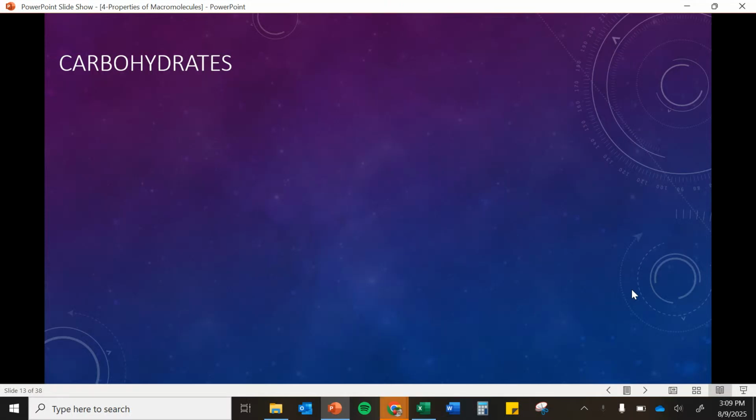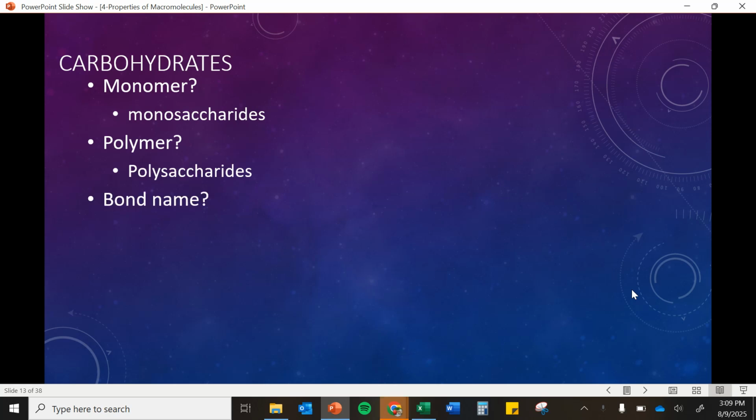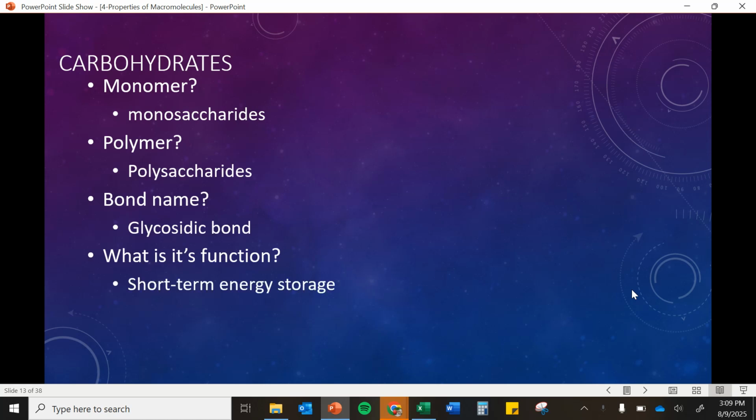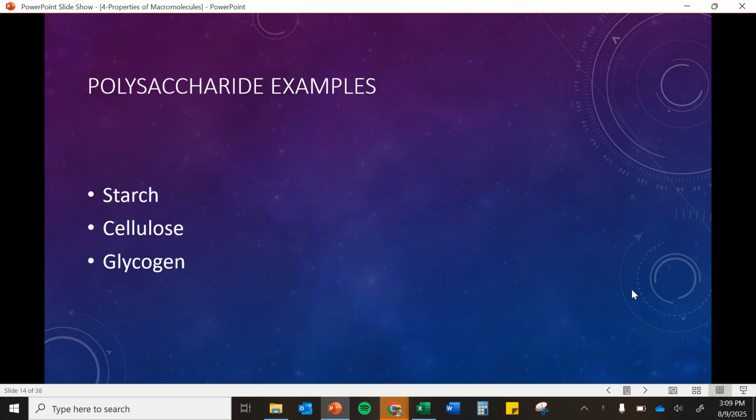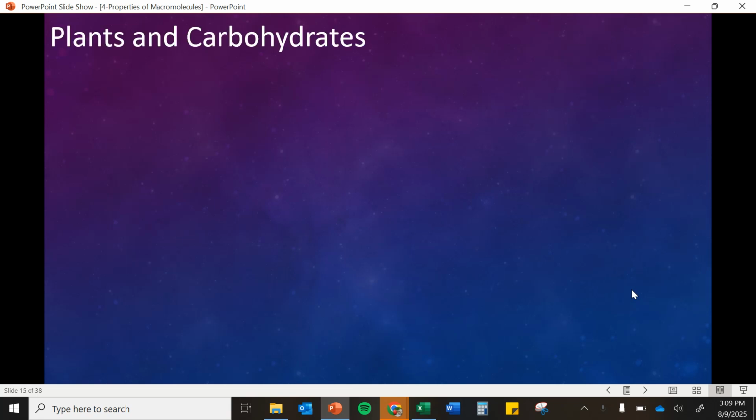Okay, so we're going to go through some more properties of macromolecules. So we're going to review carbohydrates. Remember, the monomer is monosaccharides, the polymer is polysaccharides, the bond name is glycosidic bond, the function is short-term energy storage, the structure is carbon, hydrogen, oxygen in a 1:2:1 ratio, and it can also be linear or ring-shaped or branched. Okay, and we have three main examples: starch, cellulose, and glycogen.